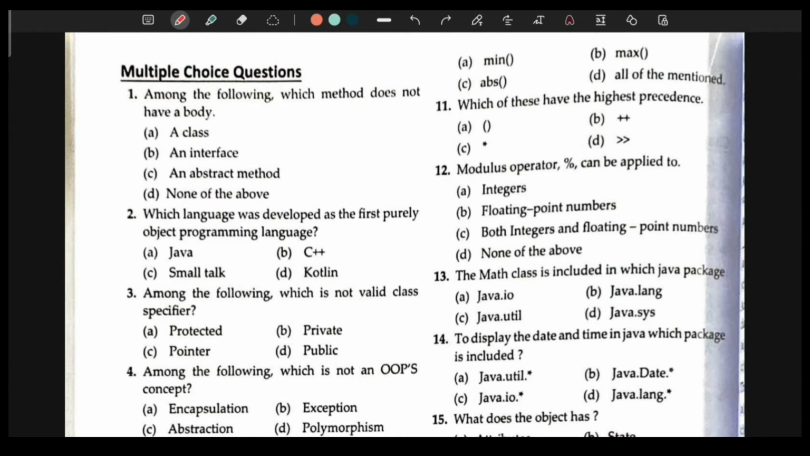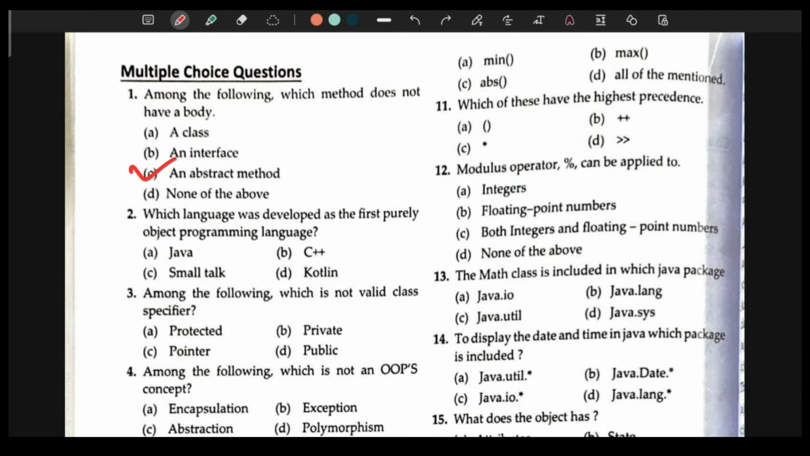So in this video we'll be discussing multiple choice questions of class 10th ICSE on the topic revision of class 9 syllabus, and it's a part of your semester 1 examinations. So let's get started. The first question says, among the following, which method does not have a body? A class, an interface, an abstract method, none of the above. So it is an abstract method.